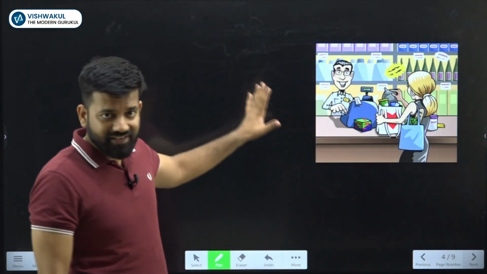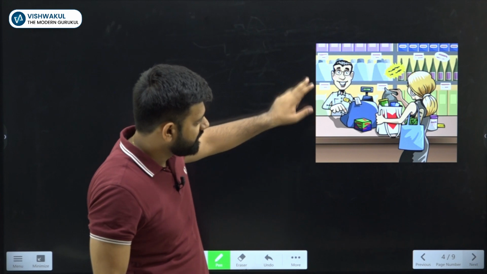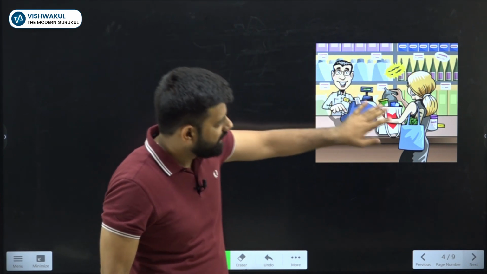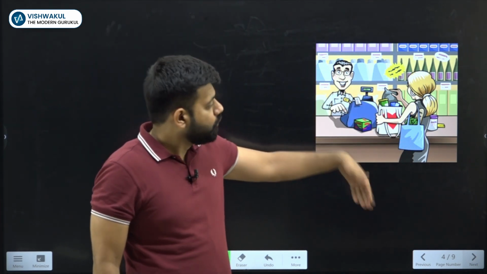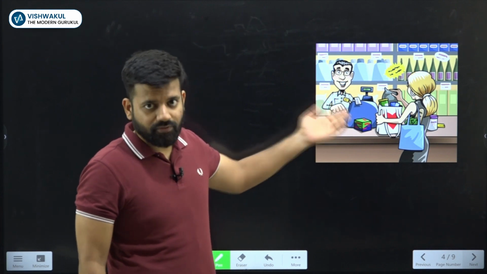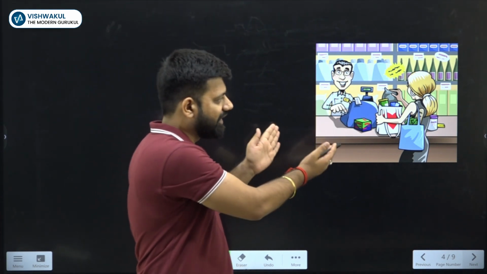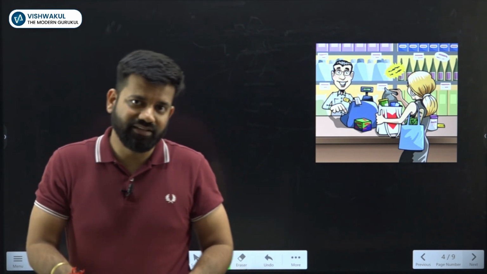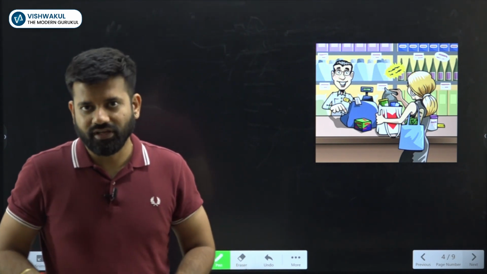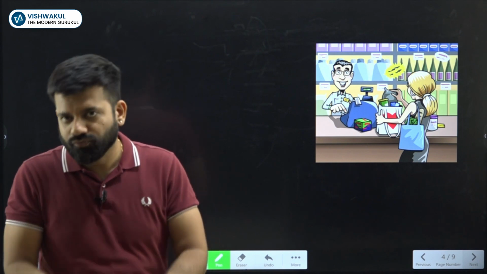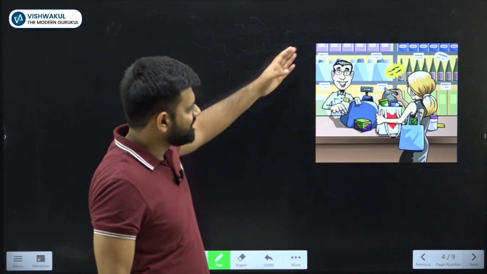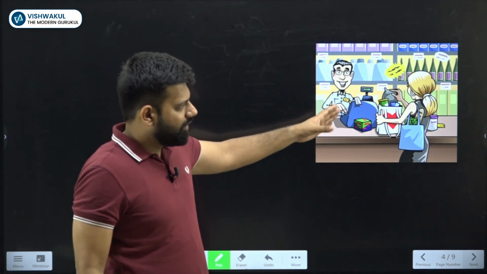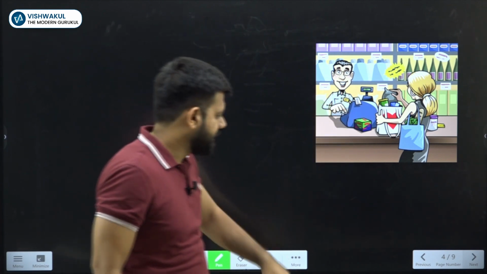Next, here we can see there is a seller selling the products and here is the consumer who is ready to pay for the product. Why? Because they are feeling that the good is required by them, that is, it is essential for them, or they think it is useful for them. So here the seller charges a price for the product and the consumer pays for it.